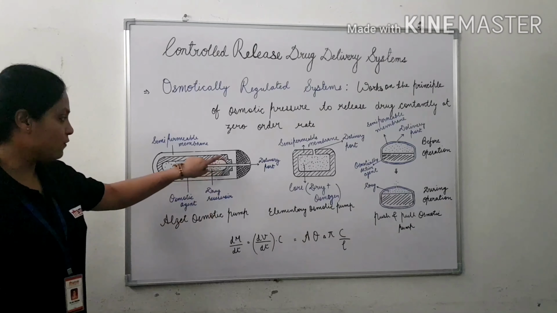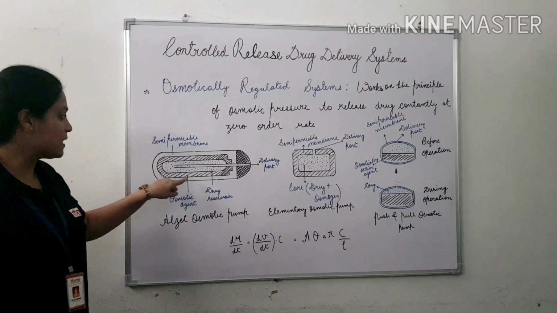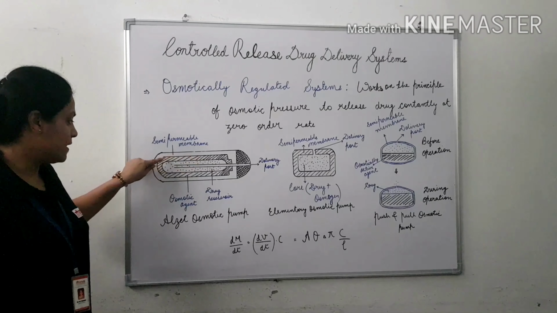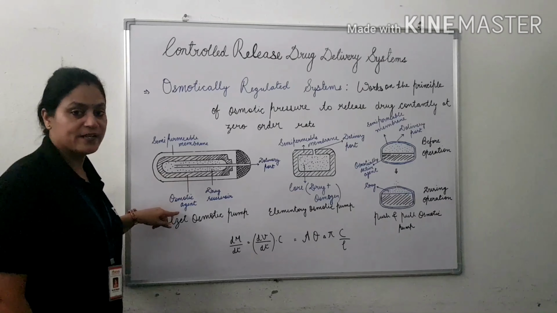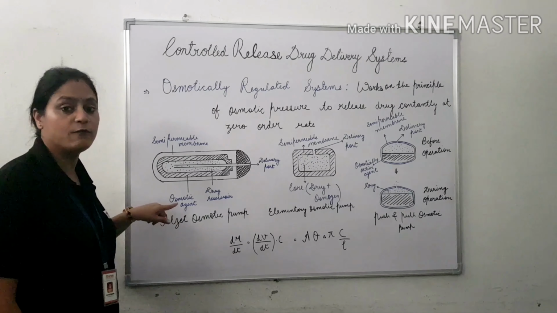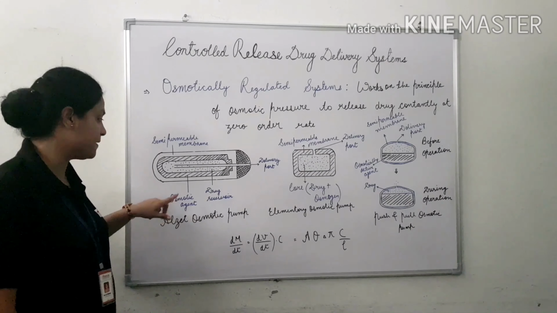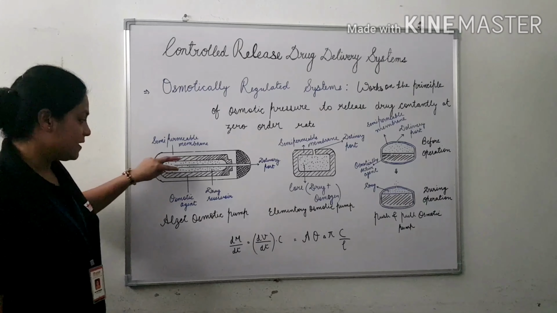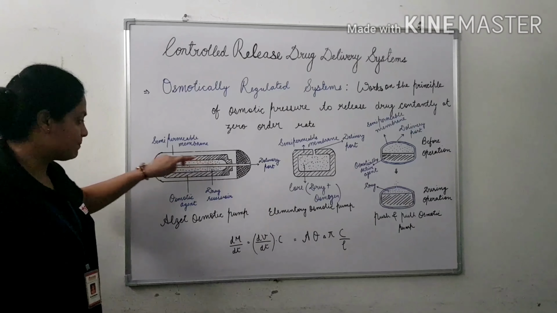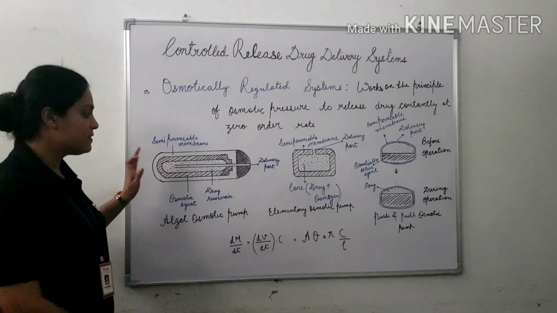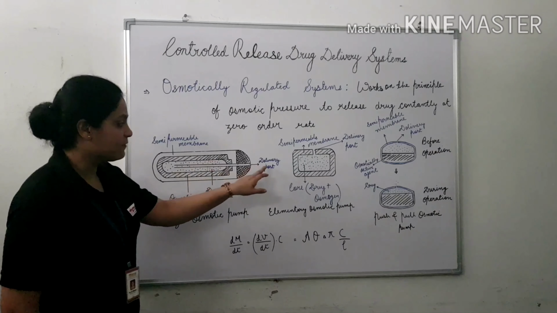It is composed of an outer covering of semi-permeable membrane. The second layer is made up of an osmogenic agent, like sodium chloride or dextrose, agents having high aqueous solubility. And inside this osmotic agent layer, there is a drug reservoir. You can see the drug reservoir. This is the delivery port.